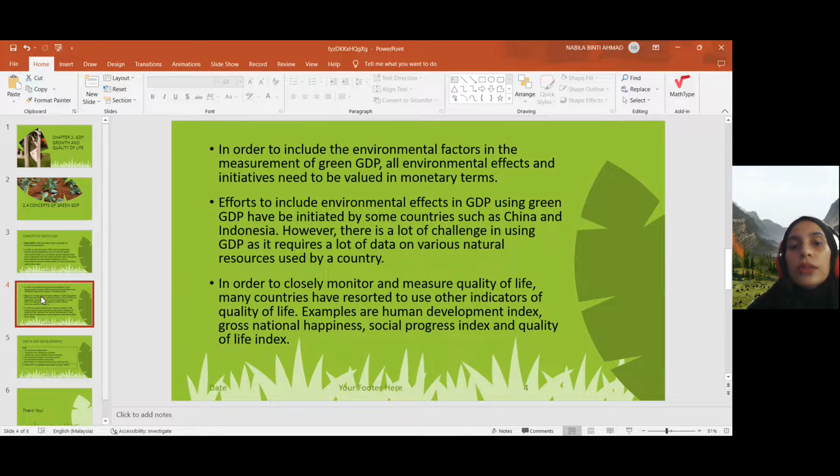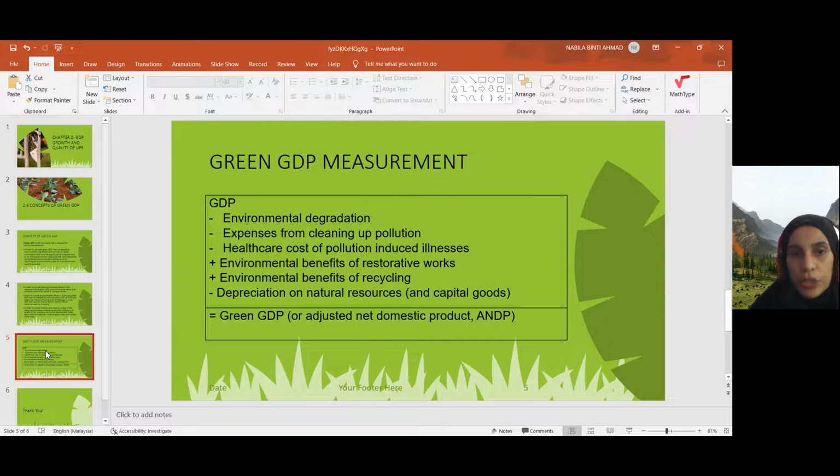Meaning that it's quite difficult to implement the green GDP because we need to convert all the environmental aspects into numbers, and it is very hard to determine it in numbers, right? So we need to have good data. We need to have a lot of data in order to implement the green GDP, right? And this is how the green GDP is measured.